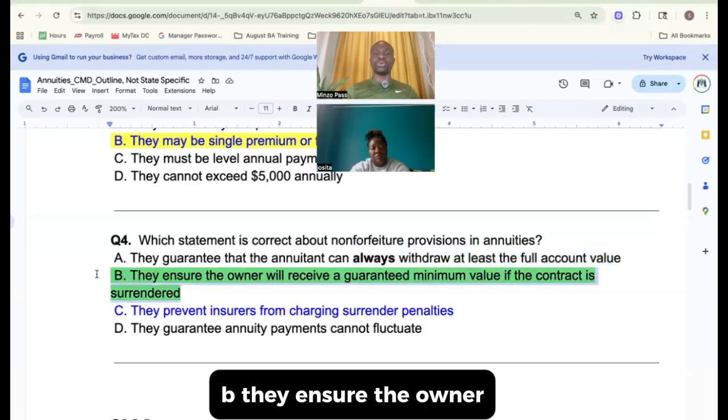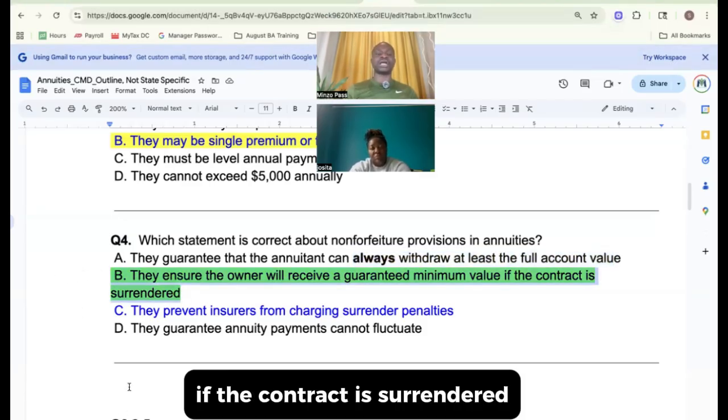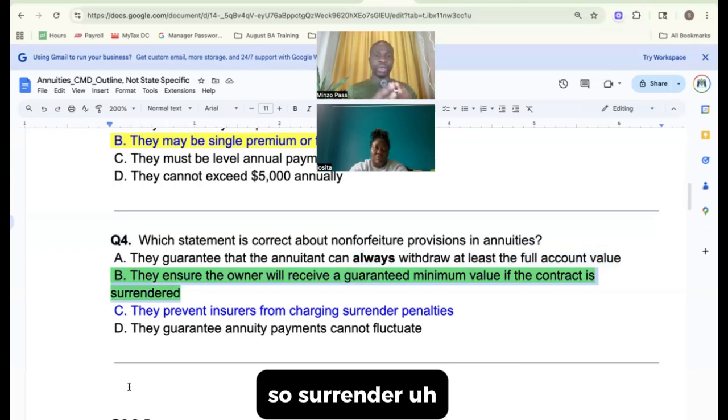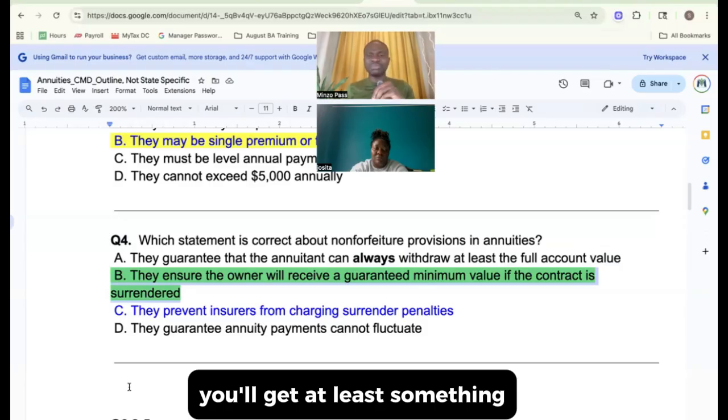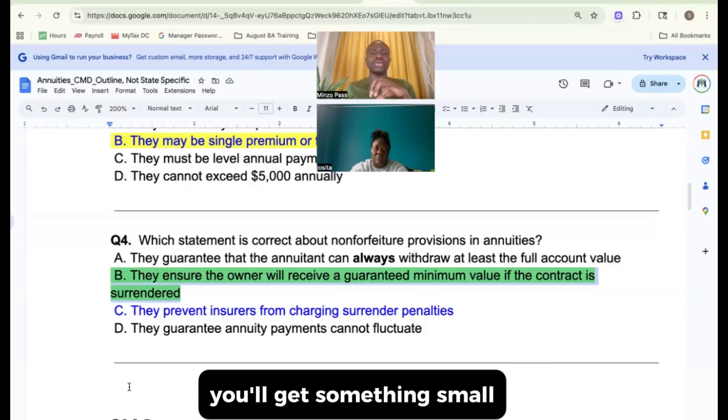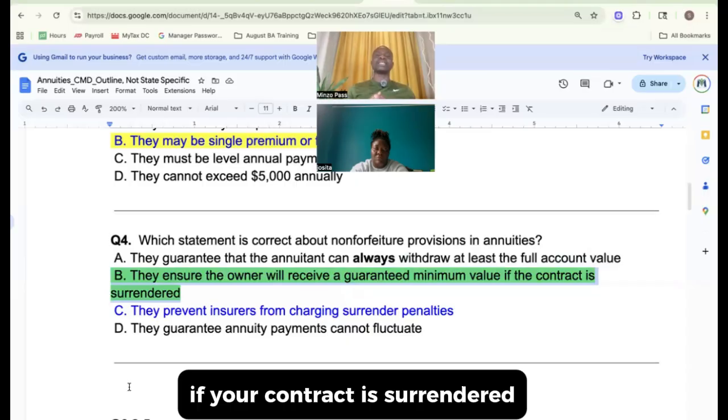The insured, the owner will receive a guaranteed minimum value if the contract is surrendered. So the non-forfeiture provisions are just there to say you get at least some minimum value, even if that's small. You get something small if your contract is surrendered.